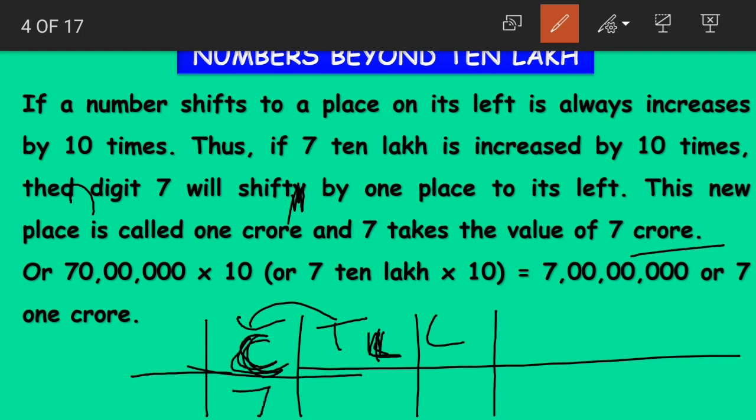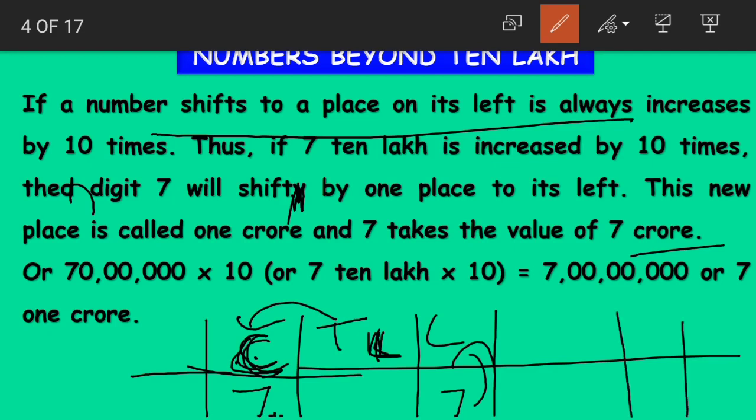When we write any number, say 7, in the crores place, we read it as 7 crores. If it was in the lakhs place, how do we read it? 7 lakhs. In the same way, if we have 7 in the crores place, we read it as 7 crores. And if a number shifts to a place on its left, it always increases by 10 times.